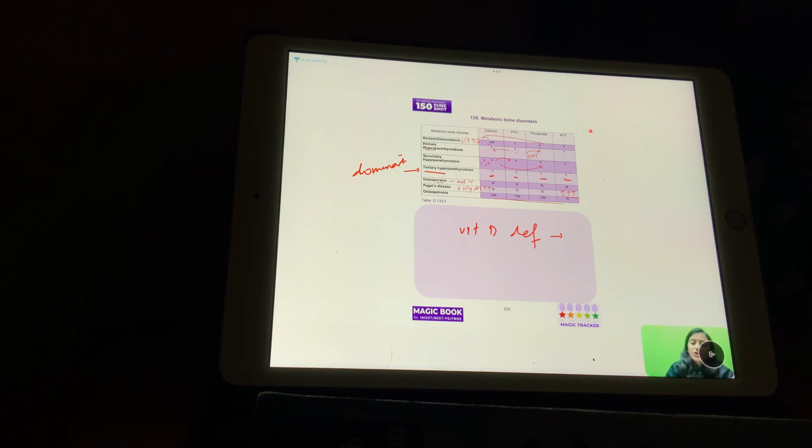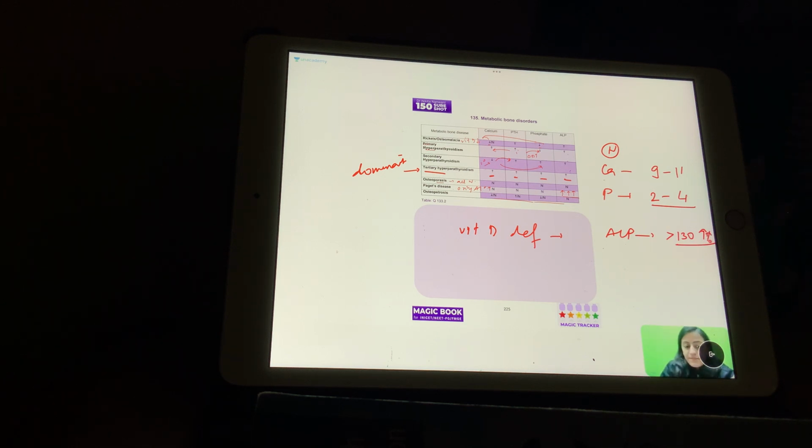The metabolic bone disorders. All you need to do is just try to solve some MCQs on that. What are the normal values of calcium? Normal is like 9 to 11. Phosphorus का normal is potassium के जैसा याद रखना, 2 to 4 के आसपास is a normal phosphate. Alkaline phosphatase more than 130 is high.